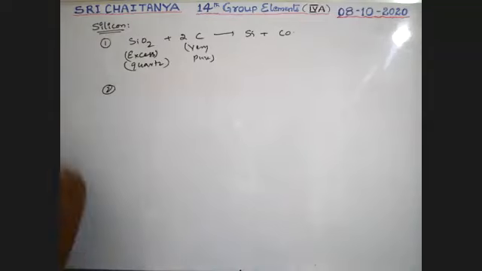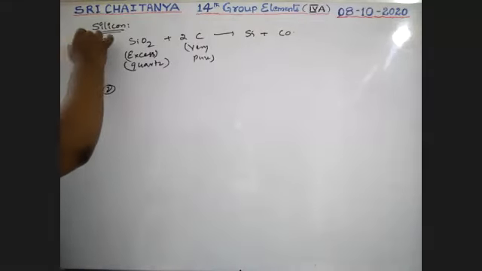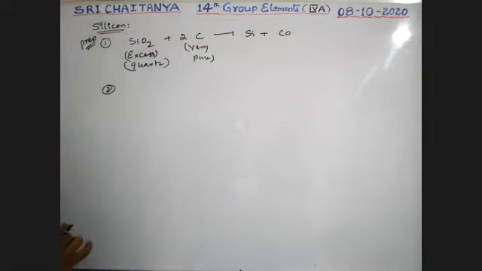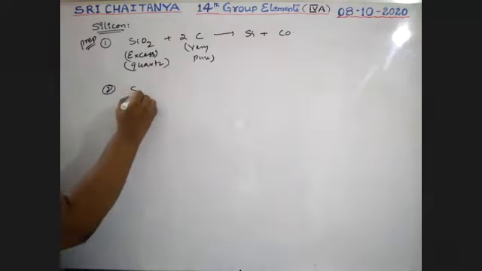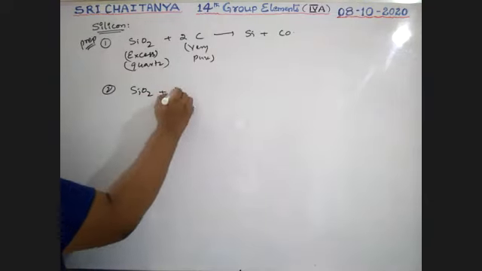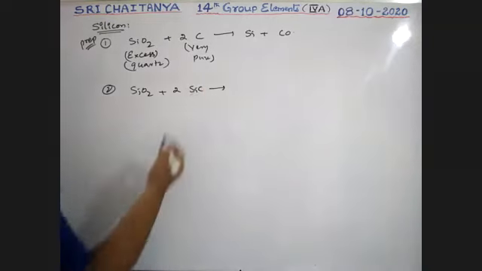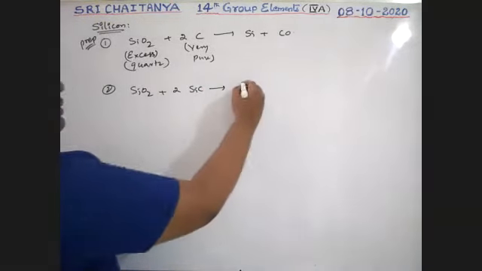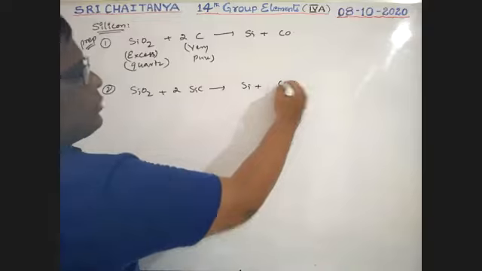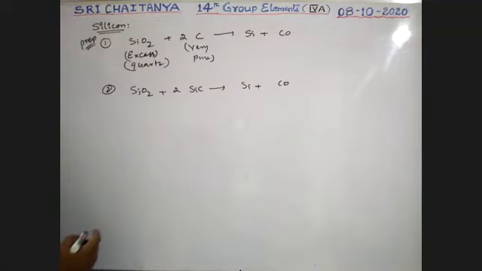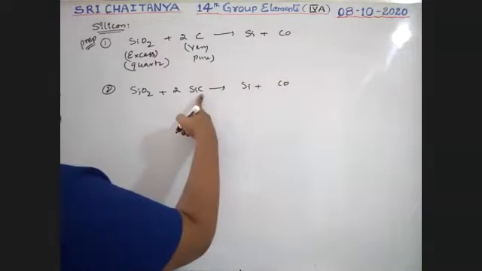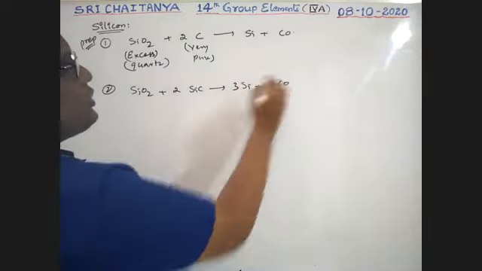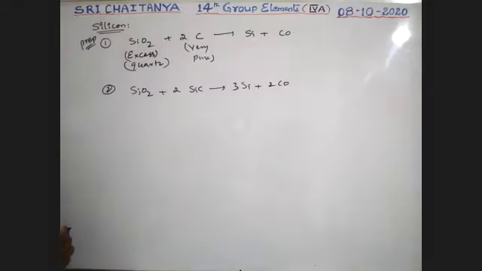Next, second preparation method: when SiO2, silica, reacts with silicon carbide, that is carborundum, it gives silicon plus carbon monoxide.